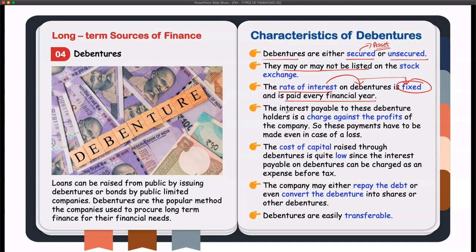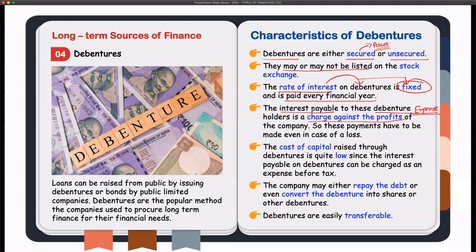The interest payable against these debentures is actually a charge against profits because it is an expense. So it will be written on the expense side of the profit and loss statement, and that will also help the company because that expense will reduce the taxes as well.